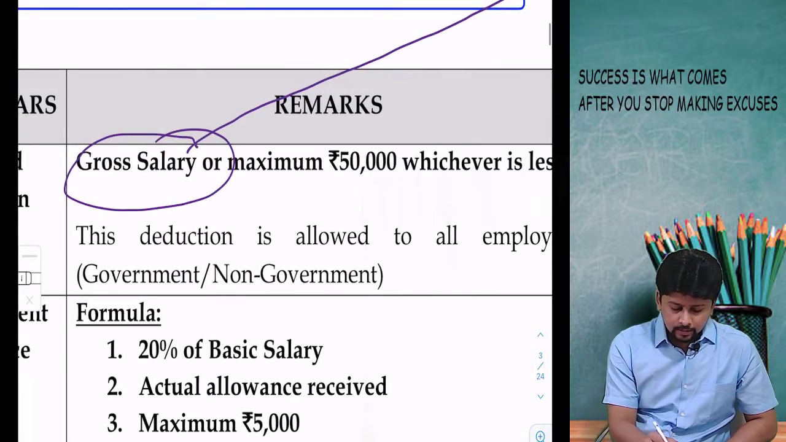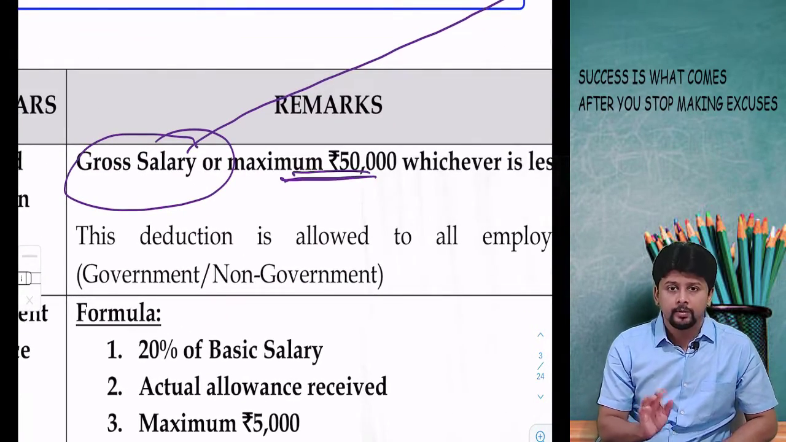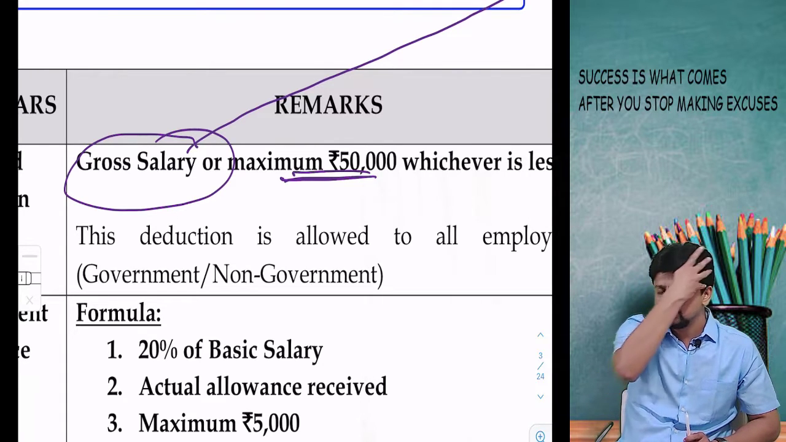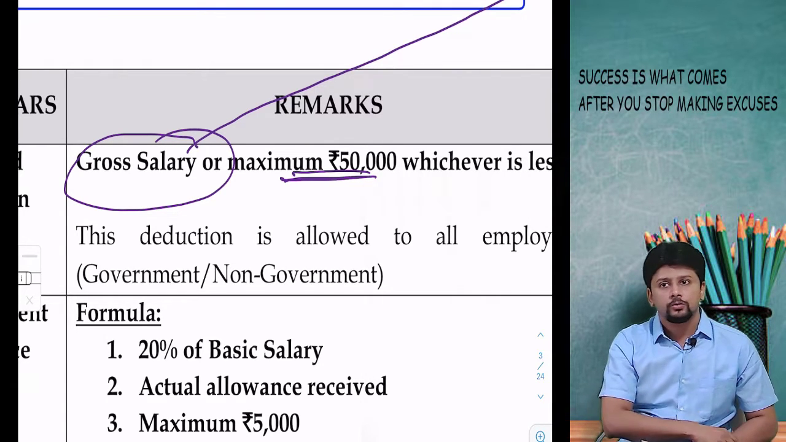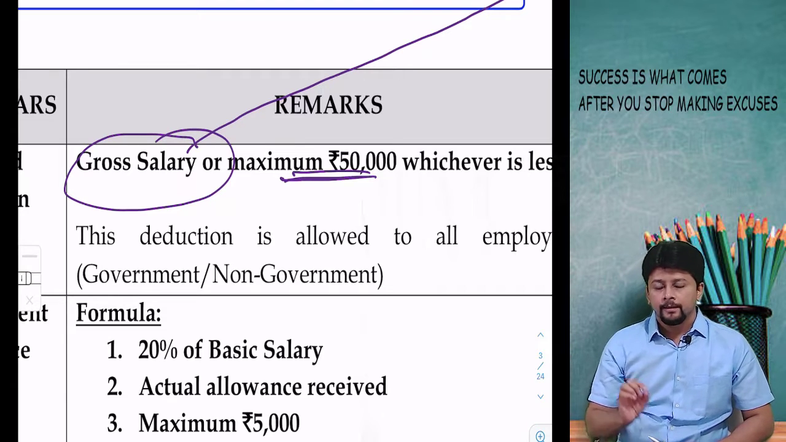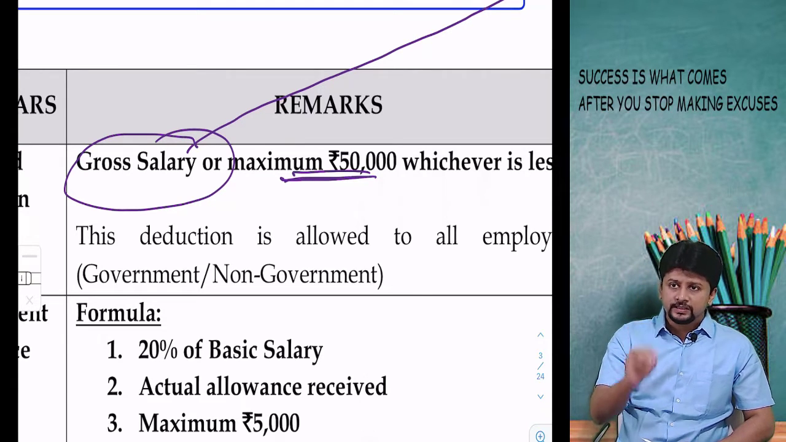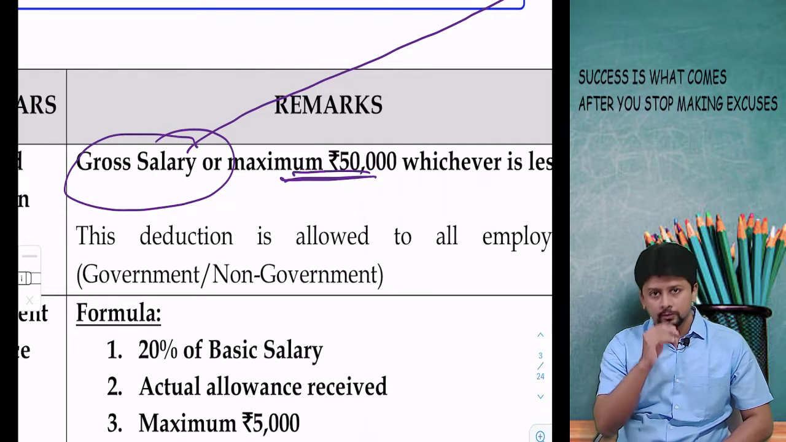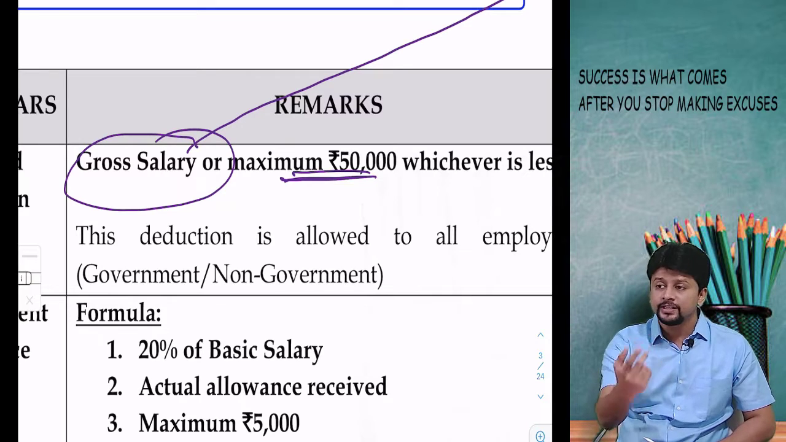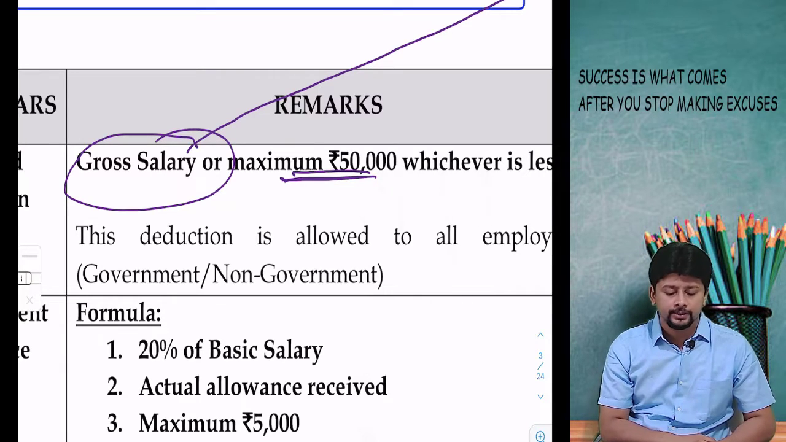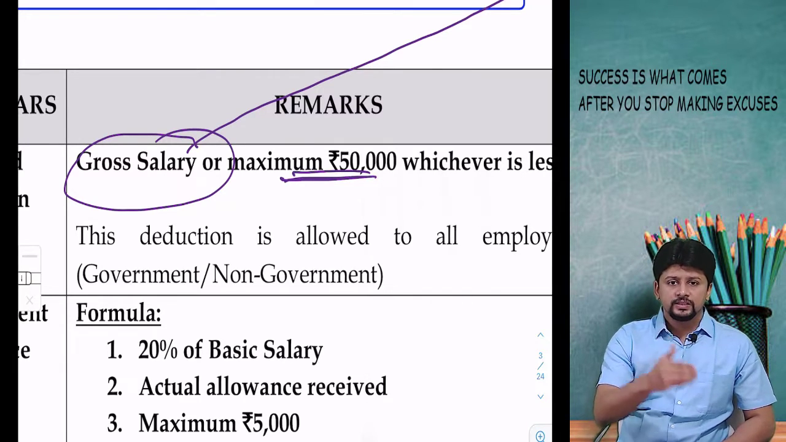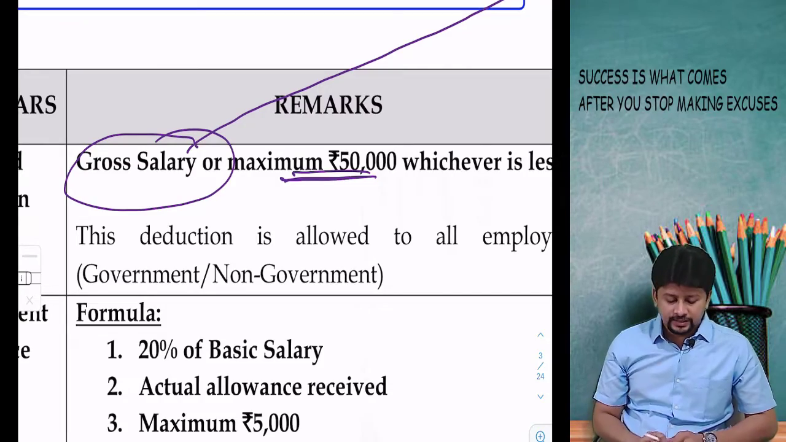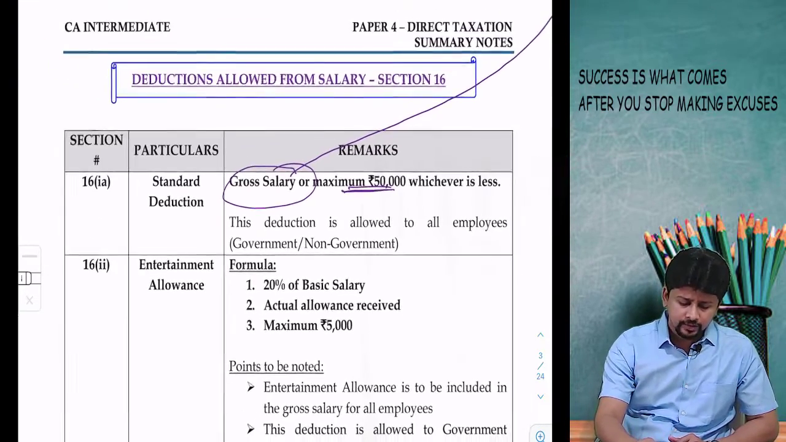Gross salary or a maximum 50,000. Remember, 50,000 is not a monthly amount, it is the yearly amount. But then please do not say divide by 12 months. Whether the employee has worked for 6 months in a year or all 12 months, the deduction is a fixed 50,000. It is not a per month amount, but it is a 50,000 rupees maximum. Fixed nahi, that is also a wrong way to say. Gross salary or maximum 50,000, whichever is less. This is a deduction which is available to every employee.